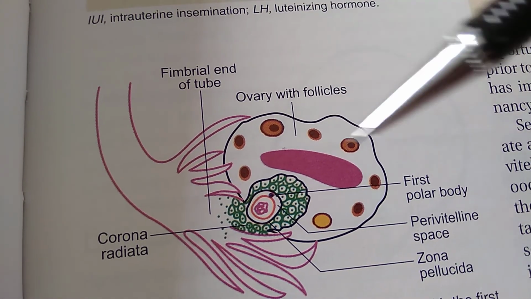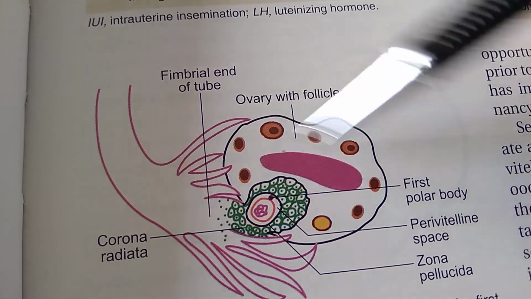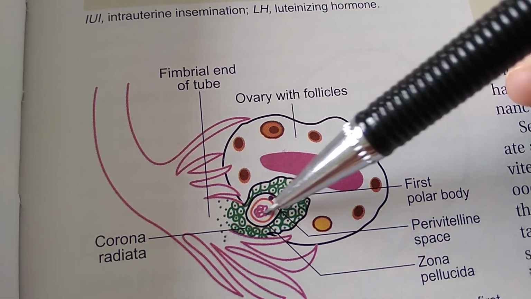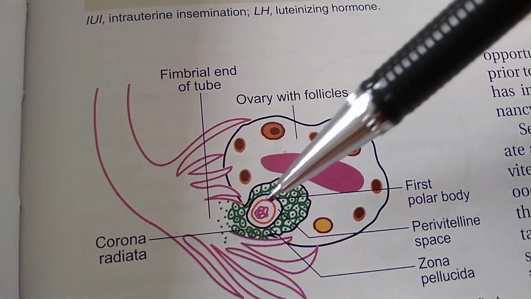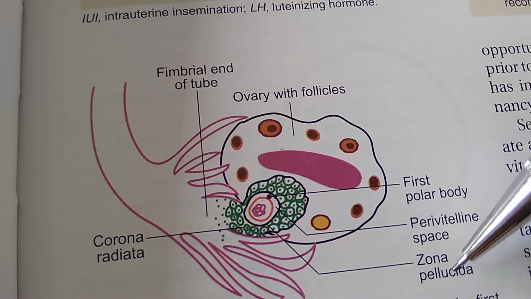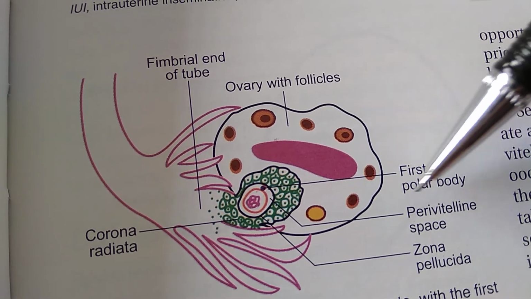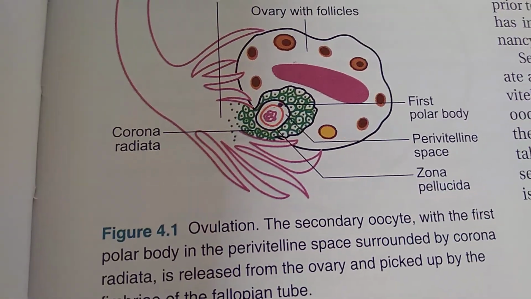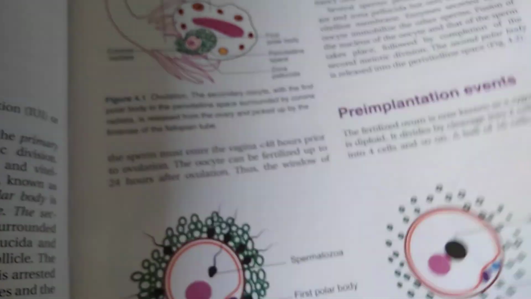What is this? Guess. The ovary with the follicle. Then here you have the corona radiata. The Graafian follicle is releasing this. What do you call this? Egg. Fimbrial end of tube. Zona pellucida. Perivitelline space. Okay, so what is this? This is ovulation. Very good. So let's look at here and there some photos, and let's look at this table.